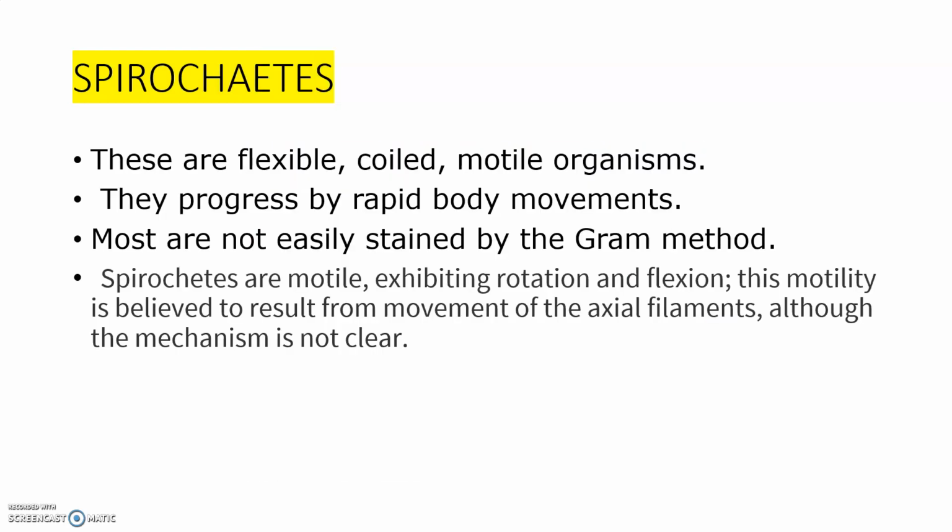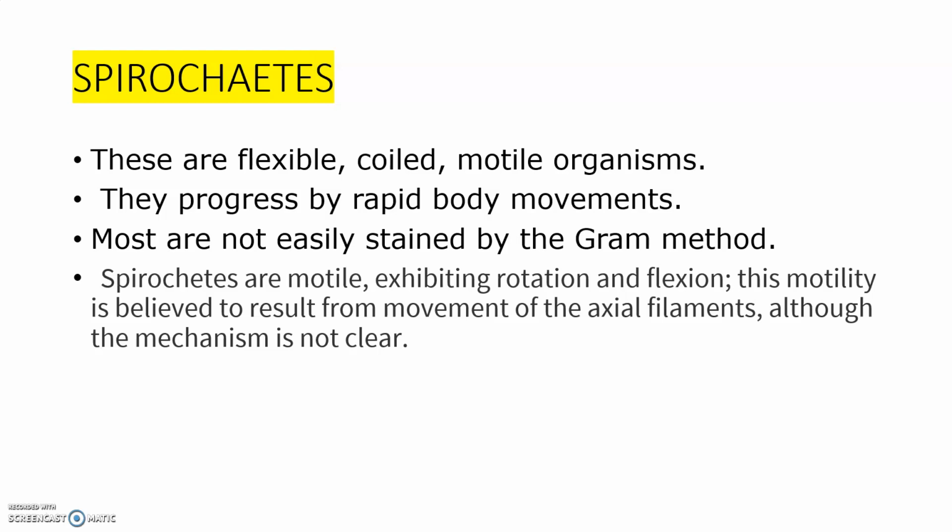Next is about spirochetes. So we have already finished Vibrios and Spirilla. Next one is spirochetes. These are flexible, coiled and motile organisms, and they progress by rapid body movement. So their body movements are very rapid, and most of them are not easily stained by the Gram staining method. Because most of them are motile, they exhibit a type of rotation and flexion.